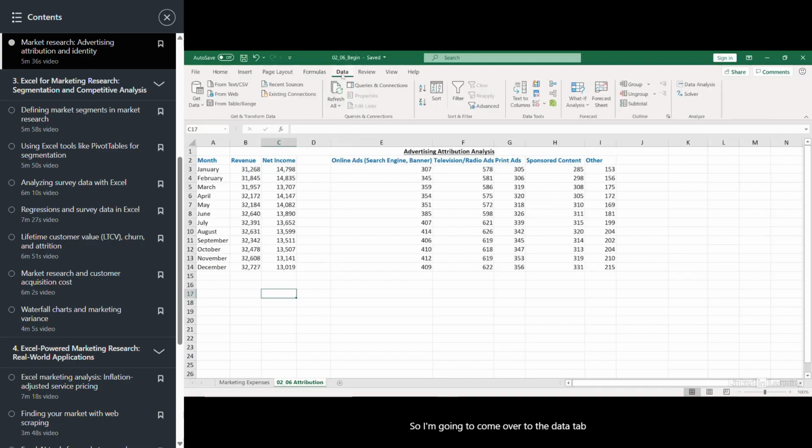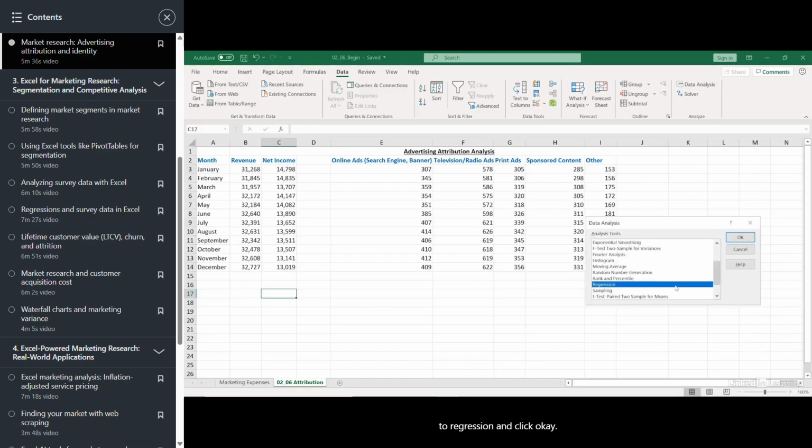So I'm going to come over to the data tab and come over to the data analysis option. Now, if you don't have this option in your Excel, then you'll need to go to File, Options, Add-ins, and add that. So once I've got data analysis, I'm going to scroll down here to regression and click OK.